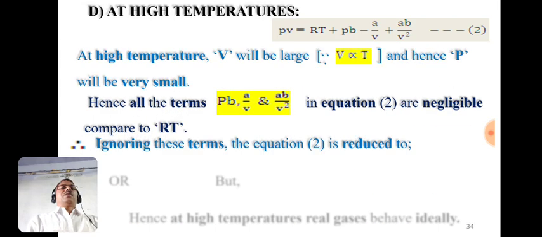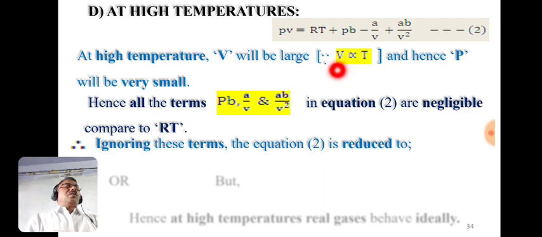Now here the last type, at high temperatures. When the temperature is high, then volume is also large. Similar is the case for extremely low pressures. Means at high temperature volume will be large.